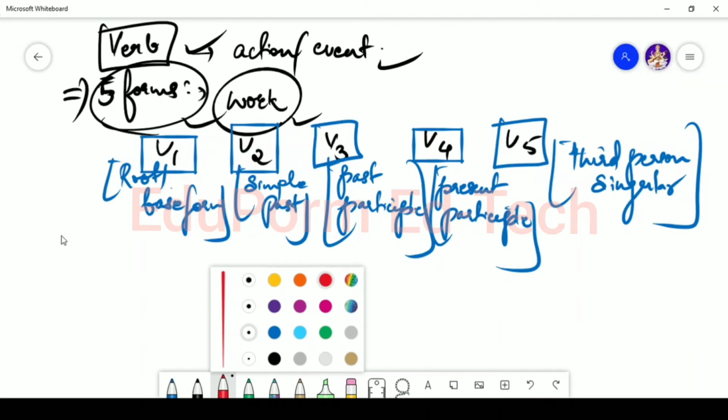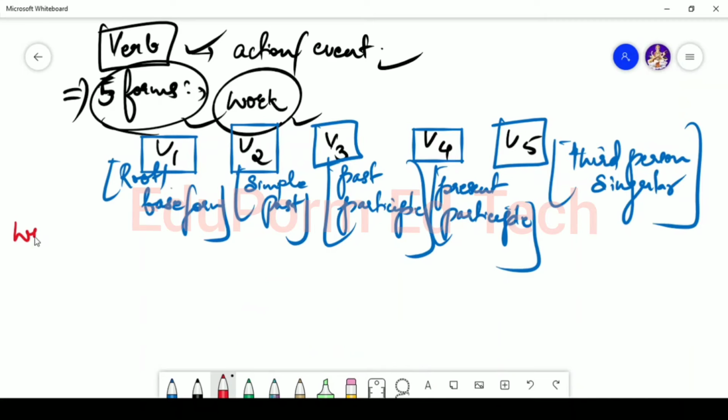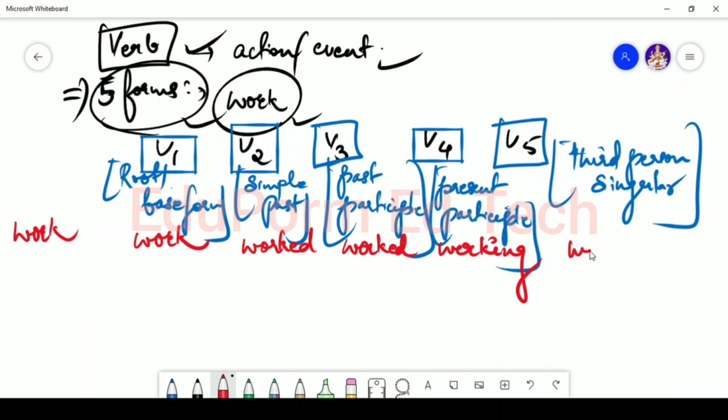Now again, let's start talking about the verbs. So first of all, let's talk about work. So work is the root or the base form. Simple past will be worked, past participle will also be worked, V4 will be working, means use of ing, and V5 will be use of s or es, it will be works.